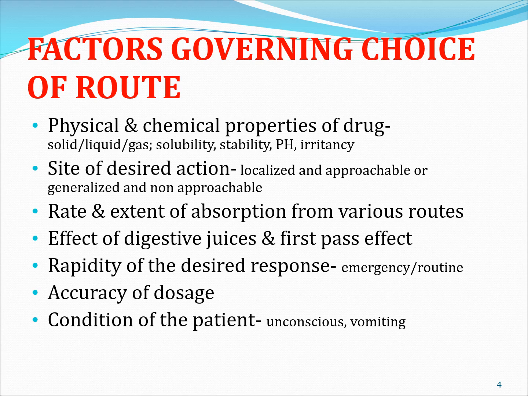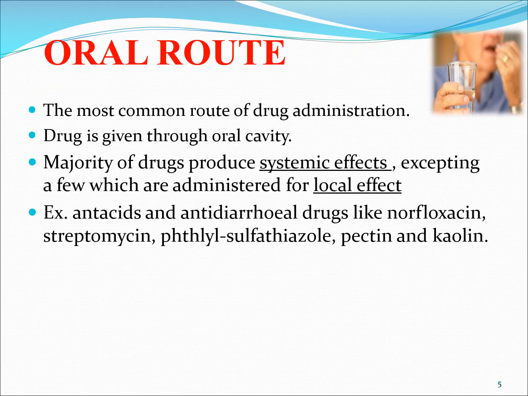Rate and extent of absorption from various routes depends upon whether it is the enteral route or parenteral route. The extent of drug absorption will differ. Effect of digestive juices and first pass effect. Rapidity of the drug response, emergency or routine. Accuracy of dose or dosage. Condition of the patient. These are all the factors which decide the selection of the route of administration, whether it is enteral or parenteral. So this is an outline of the factors.